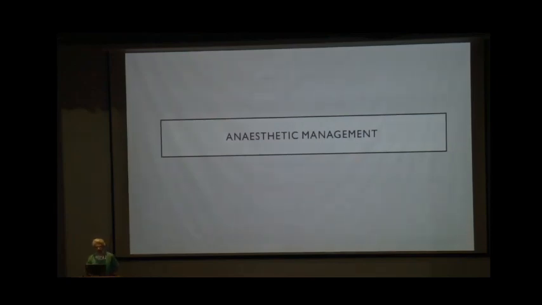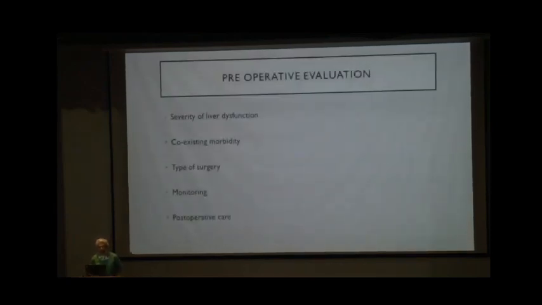Now, coming on to the anesthetic management, the preoperative evaluation in this patient should include the severity of liver dysfunction, any coexisting comorbidities, type of surgery, the invasive monitoring required during the perioperative period, and the plan for post-operative care.